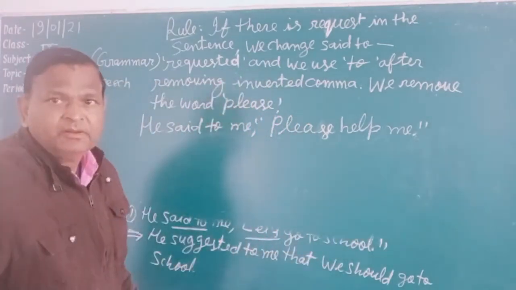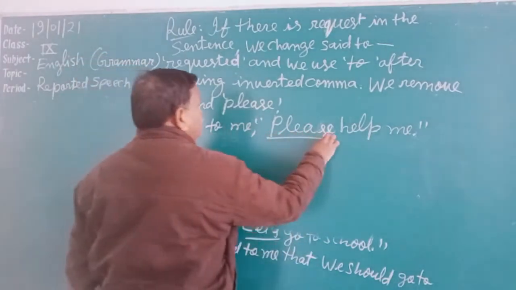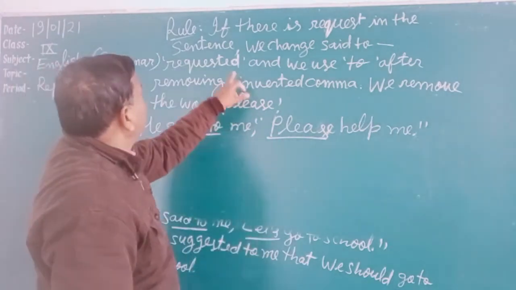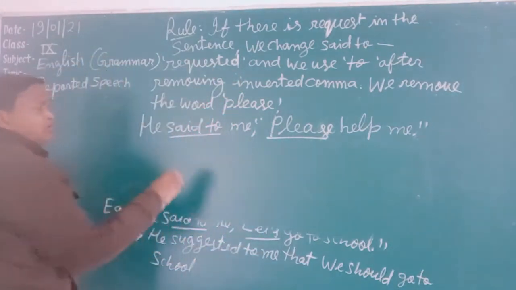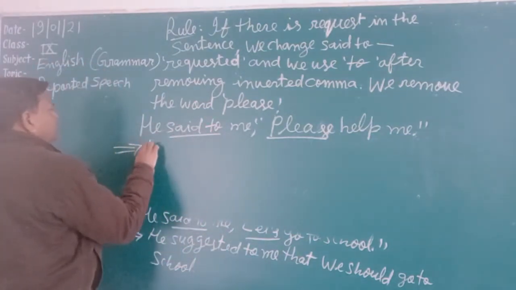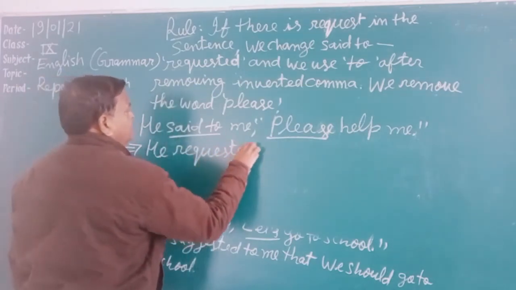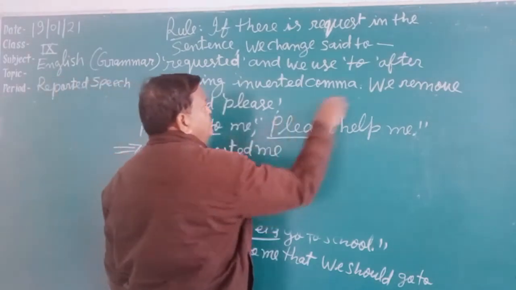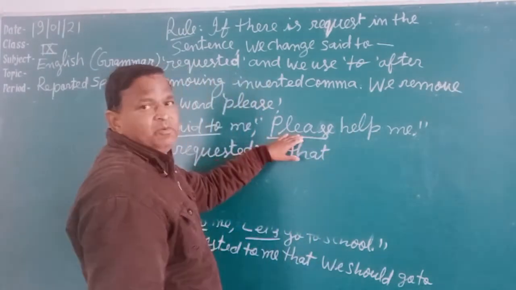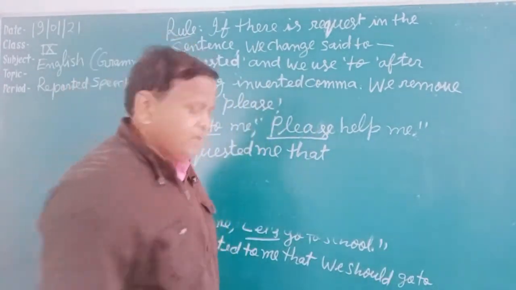In this sentence we see that there is a request. The word please will be removed. After removing the inverted comma, "to" will be used, and "said to" will be changed to "requested". This is the rule. And the pronoun will be changed according to the rule 1, 2, 3 upon S, O, P. Answer: He requested me.